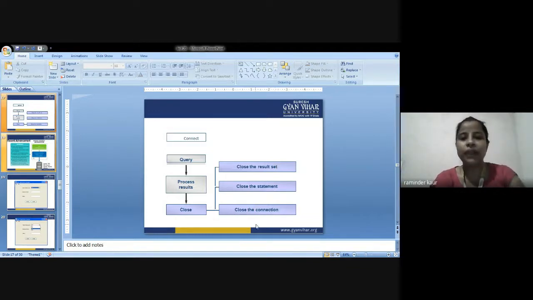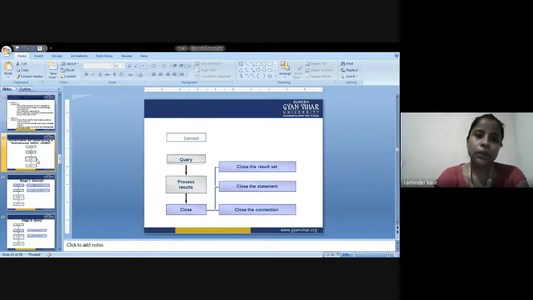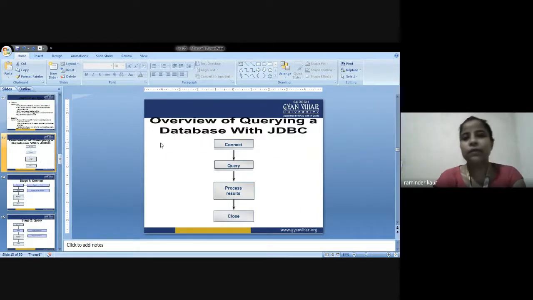Maintaining a connection, that is why we are ending it in the last step. We are creating a statement in between, so we are closing the statement in between. We are creating the result set, so we are supposed to close the result set. So in this manner the procedure goes on for the JDBC database.